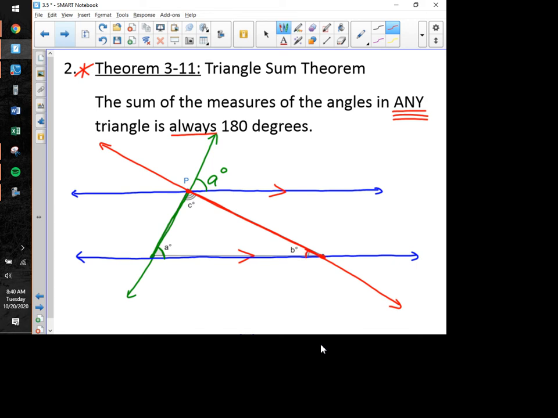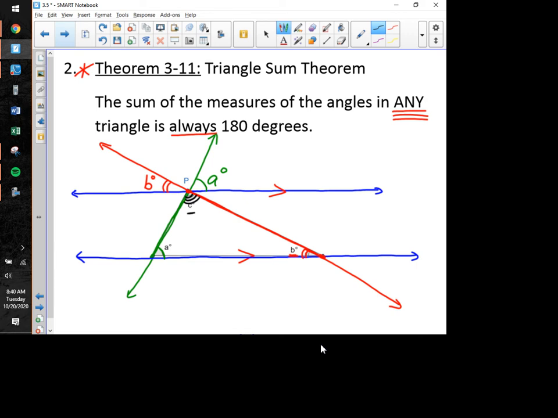So this angle right down here, which we said was B degrees, would have to be congruent to this angle right over here. Those are corresponding angles between two parallel lines, and those corresponding angles must be congruent, which means that this angle would have to be B degrees. And we're almost there. The last thing we're going to focus on now is this angle in the original triangle right here, which had a triple tick mark on it, and that one had a measure of C degrees.